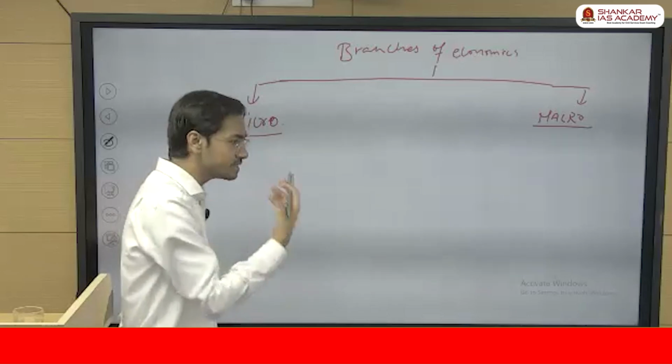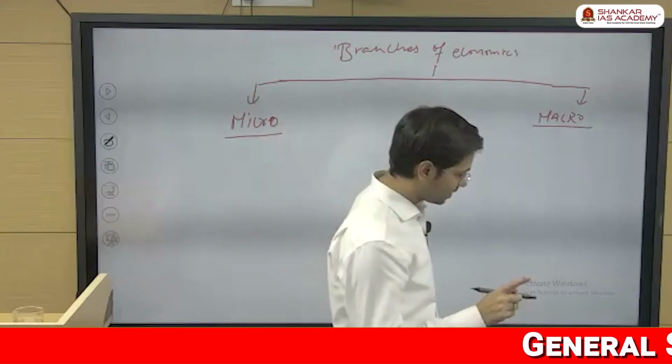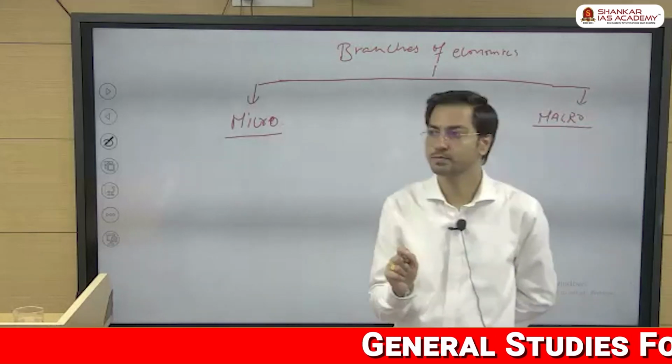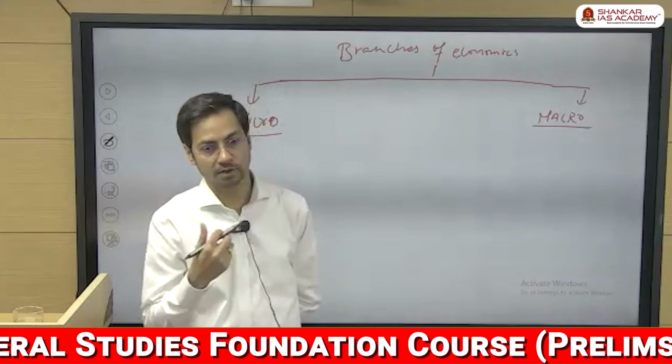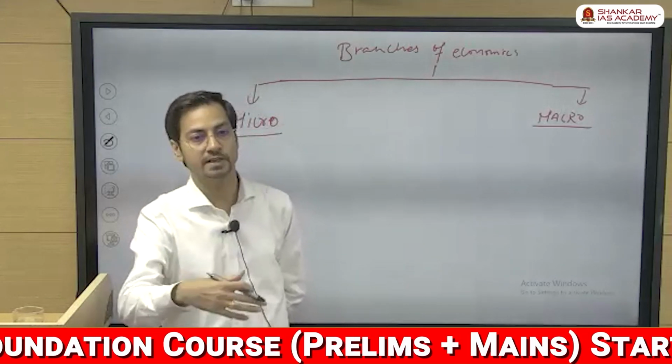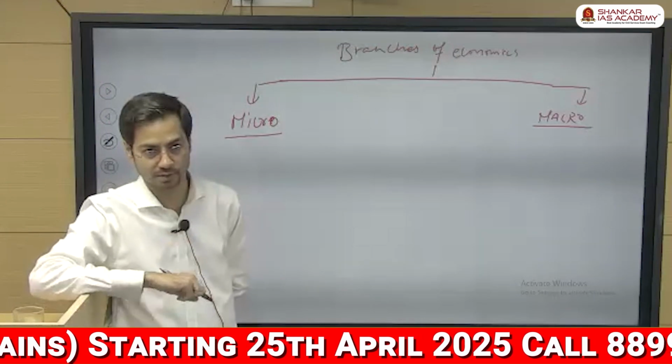Now the question is, what is small and what is large? What are they talking about? Look, yesterday, while discussing the definition of economics, we talked about the individual. Who is an individual in economics? At that time, we said that an individual can be a particular person, a household, a firm, or a company. So everybody can be an individual.